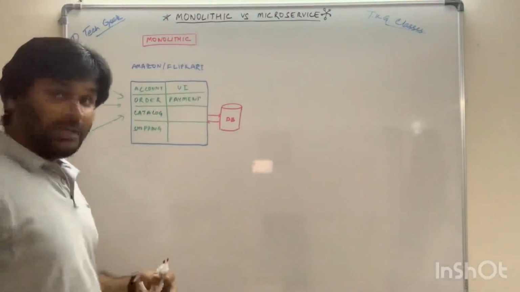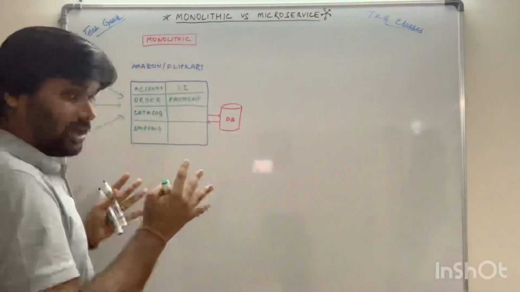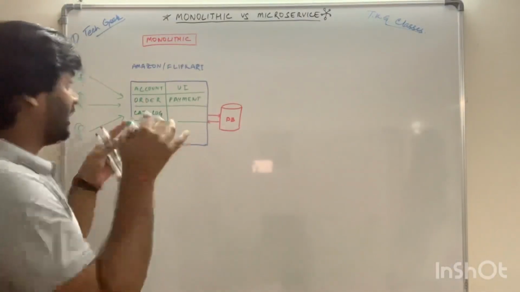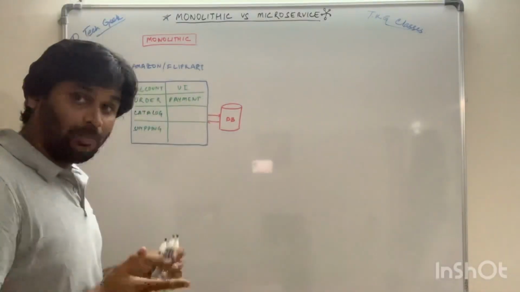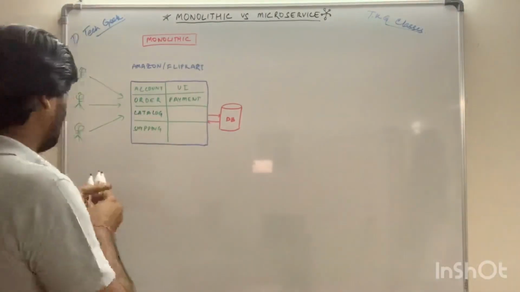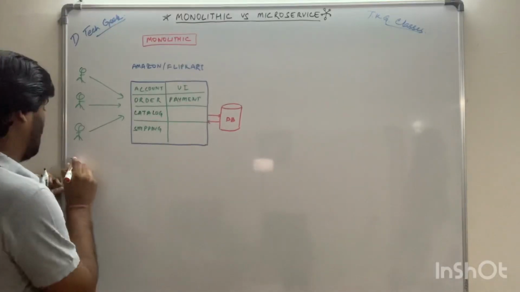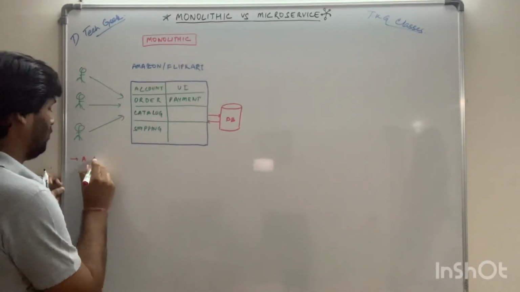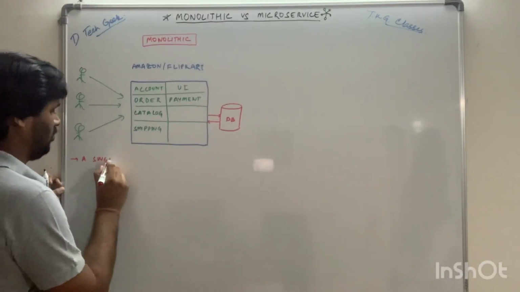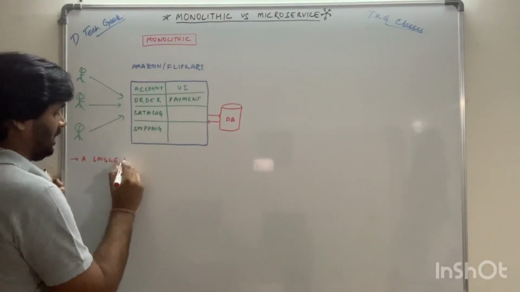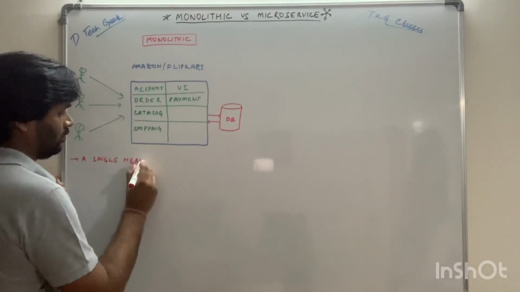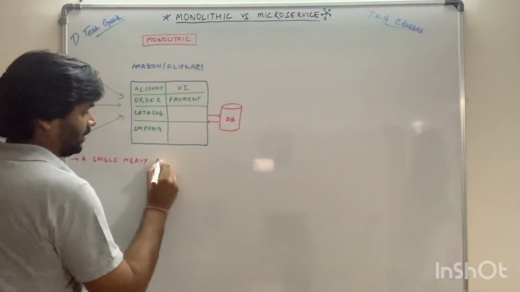So what we can see here is all the application logic is bundled into a single app. So this is what we call a monolithic, a single heavy application.